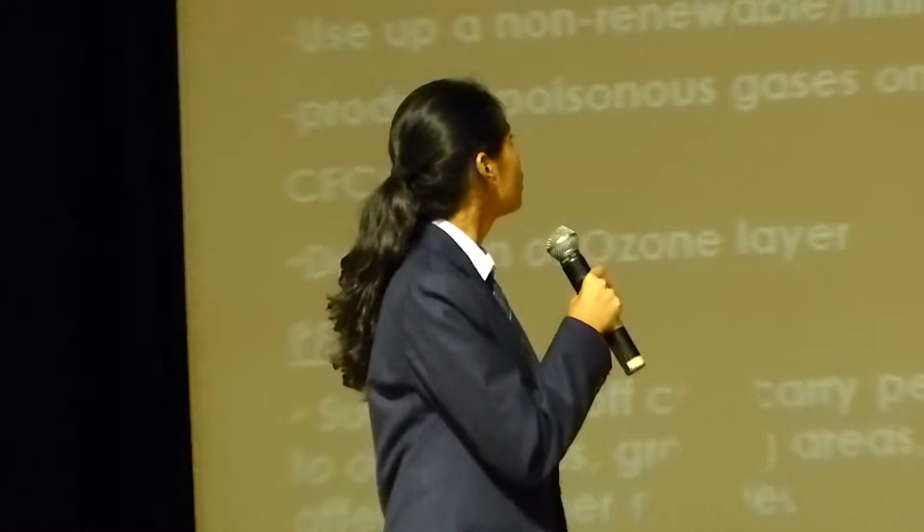They cause depletion of the ozone layer. When the ozone layer is depleted, harmful radiation from the sun enters the Earth's atmosphere and then affects us, which causes skin cancer, eye problems and other problems too. Now, let's talk about petroleum products and rubber industries.